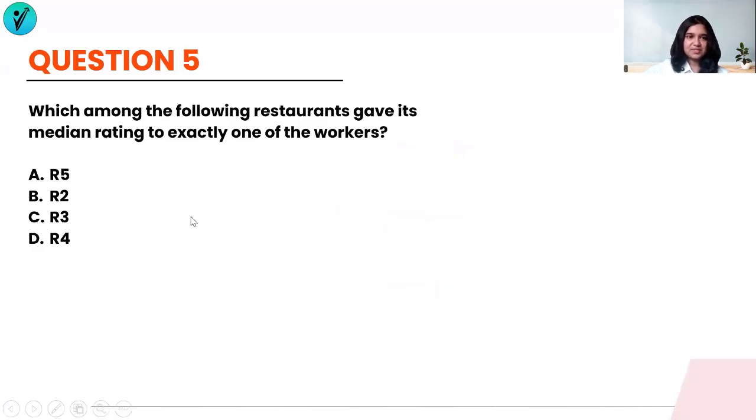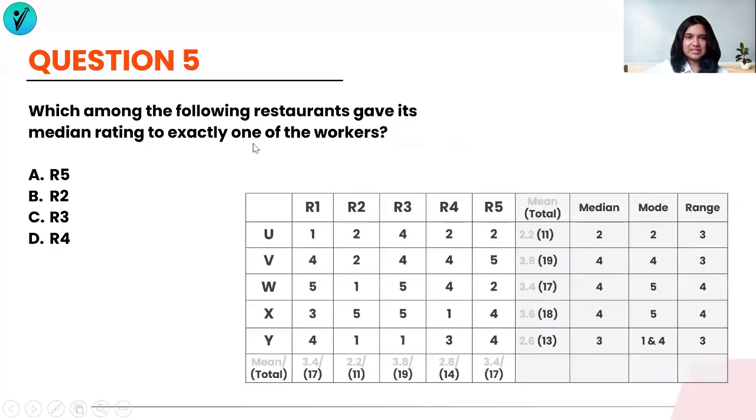And the last question for the set. Which among the following restaurants give its median rating to exactly one of the workers? Let's understand the question once again. Which among the following restaurants, so it's either R5, R2, R3, or R4. I'm not going to check for R1. Don't waste time on an option which is not there in the list. Gave its median rating to exactly one of the workers.